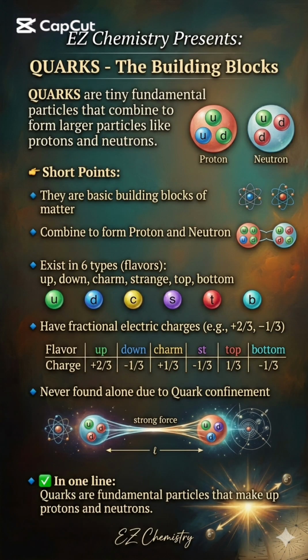What are quarks? Do you know? Let's explore. Quarks are tiny fundamental particles that combine to form larger particles like protons and neutrons. Short points: they are basic building blocks of matter. Combine to form proton and neutron. Exist in 6 types, flavors: up, down, charm, strange, top, bottom. Have fractional electric charges, e.g., +2/3, -1/3. Never found alone due to quark confinement. In one line, quarks are fundamental particles that make up protons and neutrons.